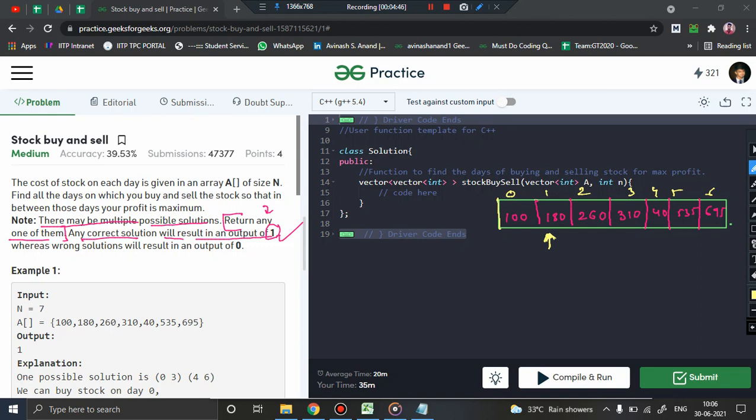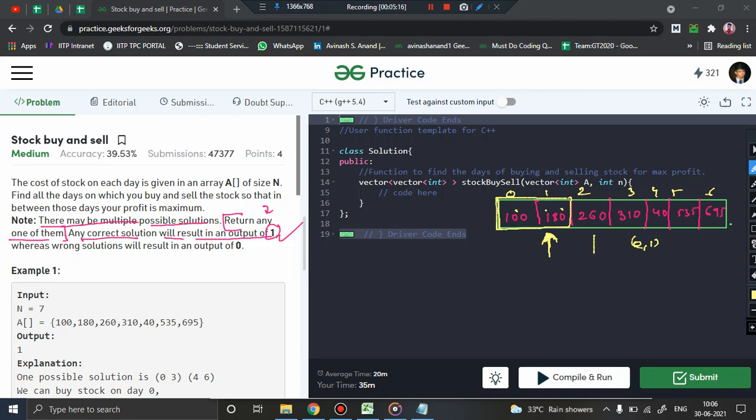This price is 100. Now at 180 I am standing, and if I see that the price has increased from the previous day, what does it mean? I can consider this pair to be one of the solutions, isn't it? Purchase it on the 0th day and sell it today. If I found that the previous day's price was less than today's price, then I can sell it today, right? So this can be a solution, which says 0 comma 1.